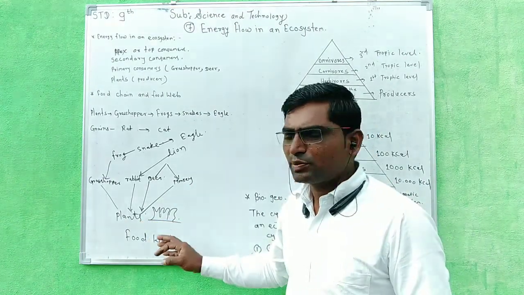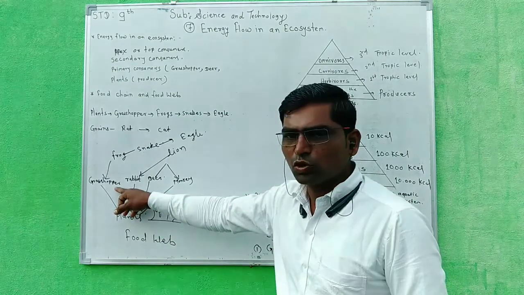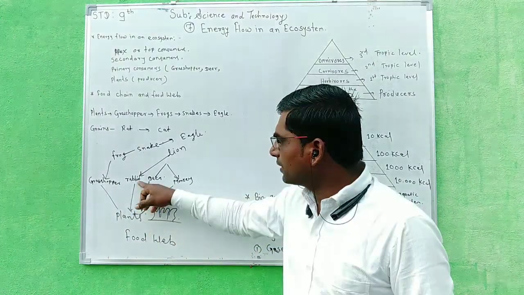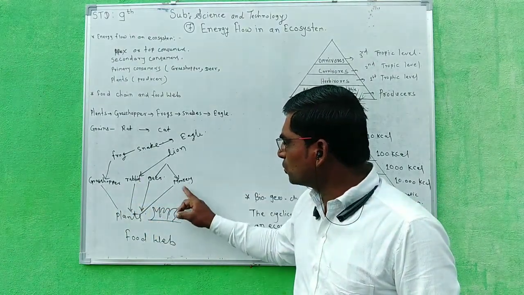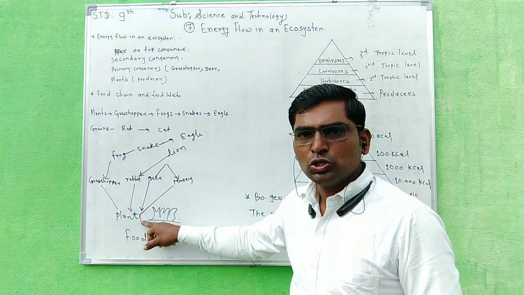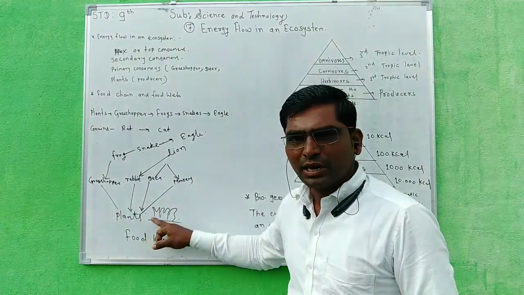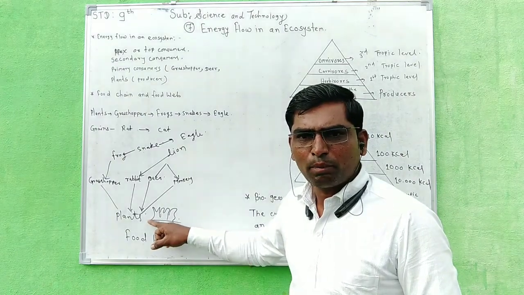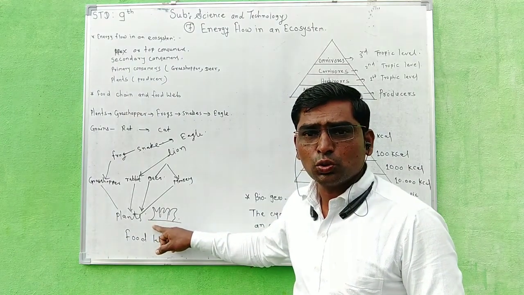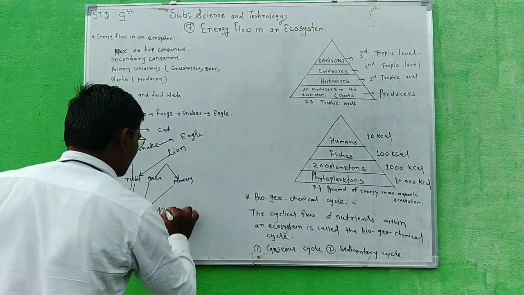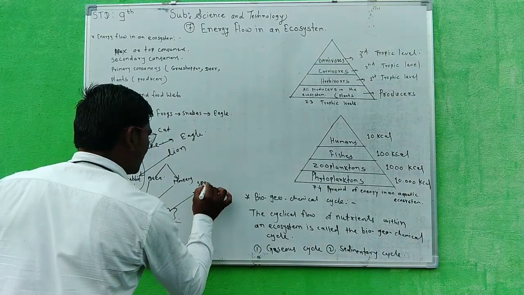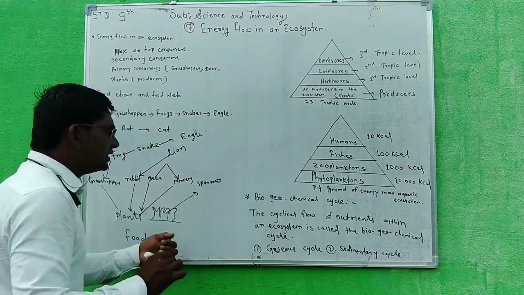So once again I explain to you, these plants are eaten by grasshoppers as well as rabbits, deer and monkeys. Here we get grain from plants. These grains are also eaten by sparrows. Sparrow means birds.